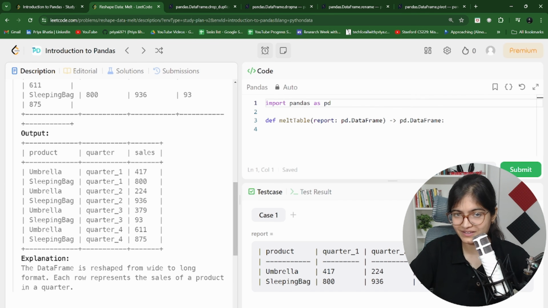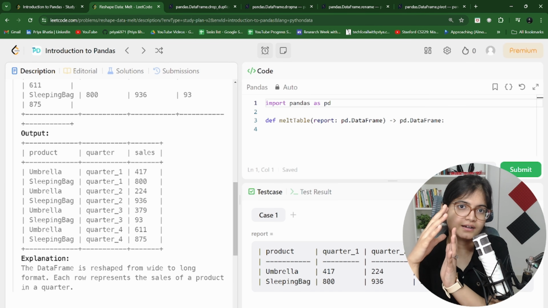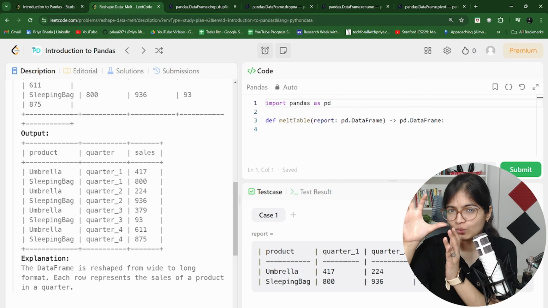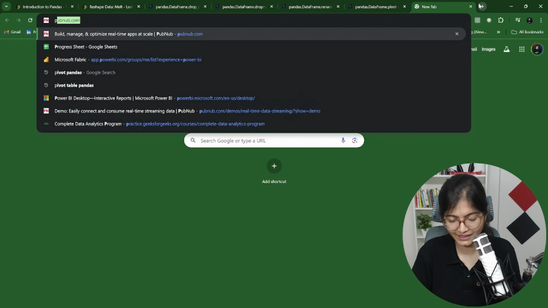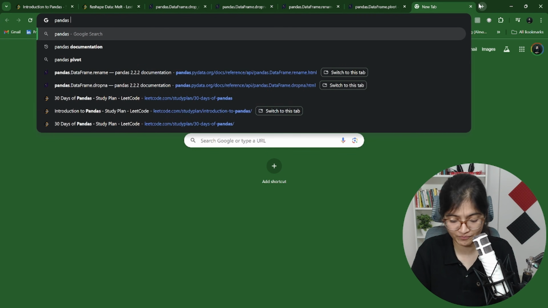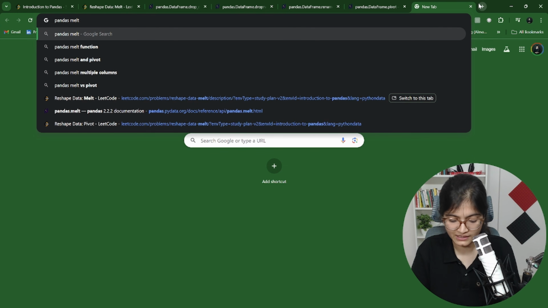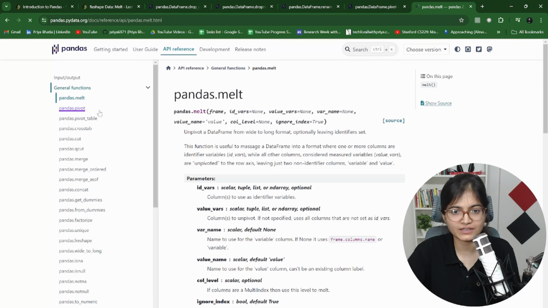So what is the meaning of a melt? Whenever you have a data frame available in a horizontal manner, and you want to melt that down to a vertical manner, right? That is the meaning of a melt. There is a function which we call melt in the Pandas framework. Again, if you are not aware of any of these functions, please go today and check it out. That is the beauty of this video. So, the Pandas melt documentation, you can refer to it.